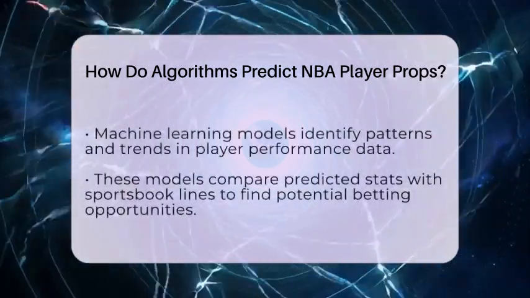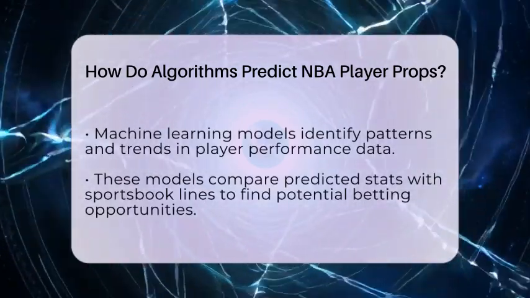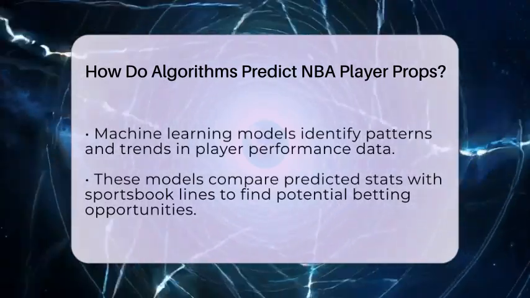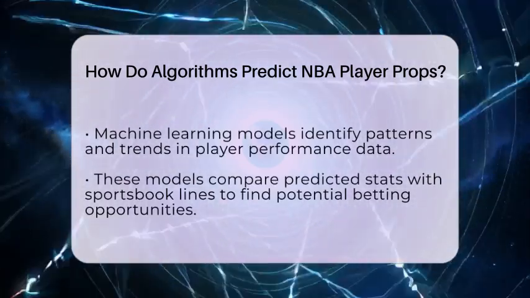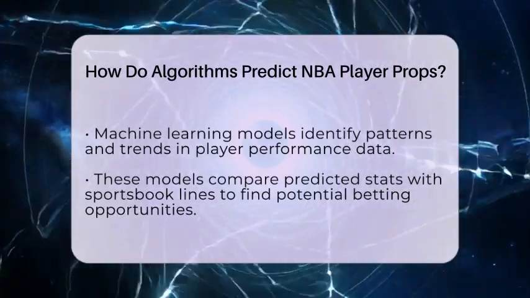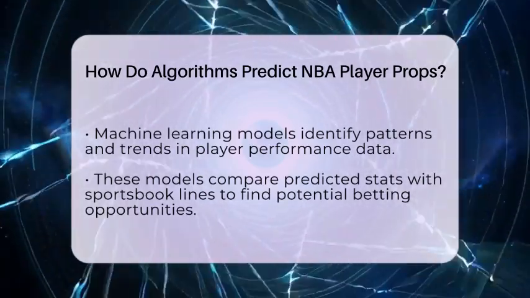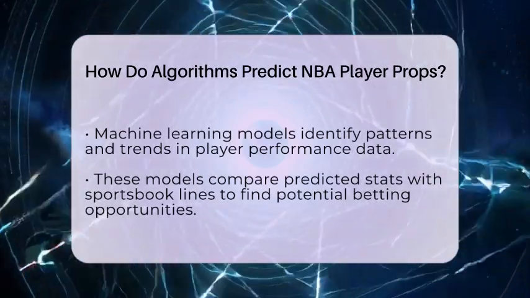Machine learning models are also used to find patterns in the data. These models learn from past results to improve their predictions. They can spot trends like a player's recent hot streak or cold streak and compare their projected stats to sportsbook lines. The goal is to find where the algorithm's prediction differs from what the sportsbooks are offering. That difference can be a good betting opportunity.